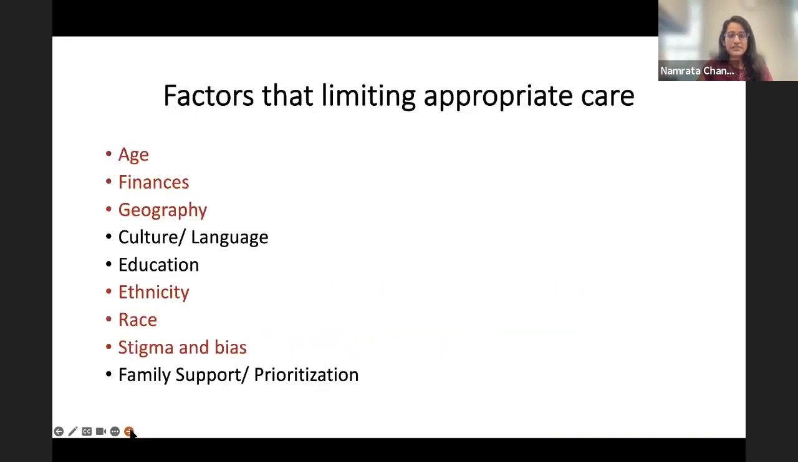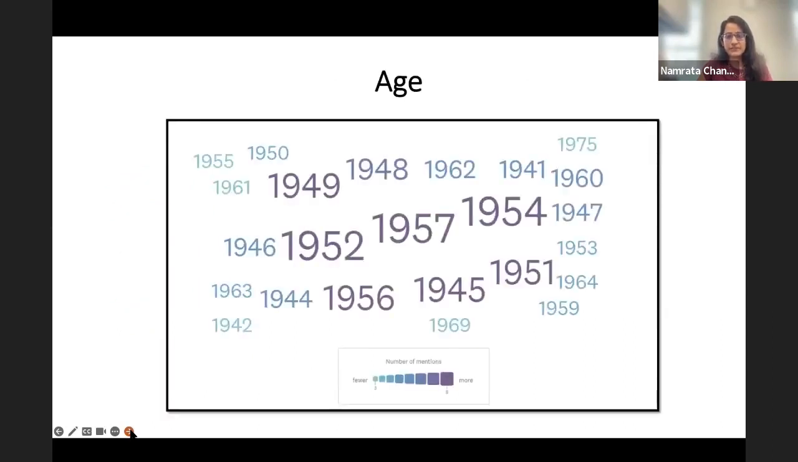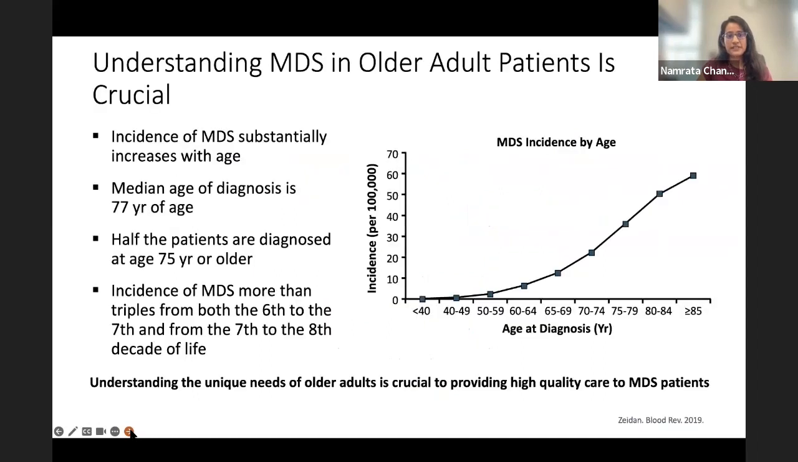And the factors I'm going to touch on a little bit right now that limit appropriate care include age, finances, geography, and briefly as well, ethnic and racial bias. So age is a big factor in MDS, primarily because most of our patients with MDS are older. The incidence of MDS significantly increases with age, and the median age of diagnosis is 77 years.